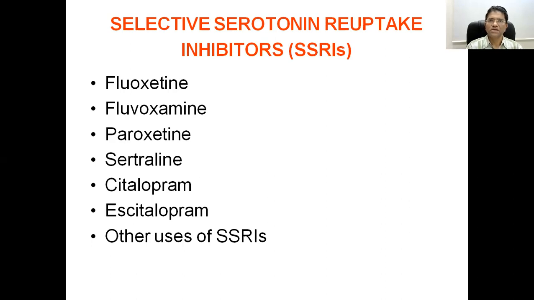There are some drugs with sedative property, for example, fluvoxamine and fluoxetine. They can be preferred in agitated, depressed patients. While in elderly patients, or patients where the CVS is compromised, one can think of sertraline or citalopram. They do not disturb the cardiovascular system. The arrhythmias are less. The tolerance is better as compared to the tricyclic antidepressants. And apart from depression, there is a huge number of uses of these SSRIs. We'll see them later on.